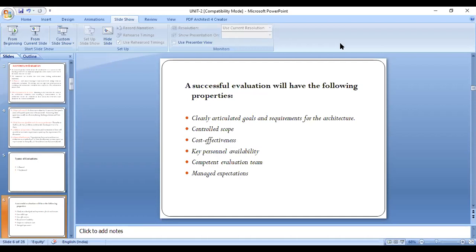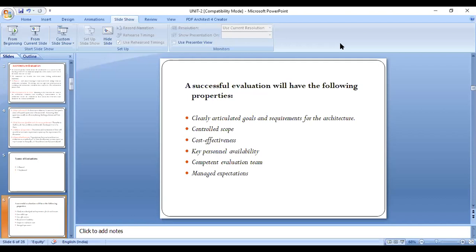So the persons are from different places, and they'll give their suggestions according to their expertise. Then we will get a good amount of results, good sub-results, as the outcome of our project. Clear? So that is called a competent evaluation team, right?